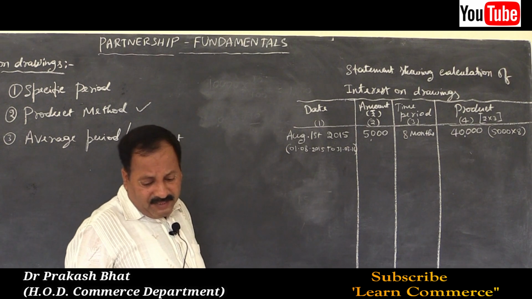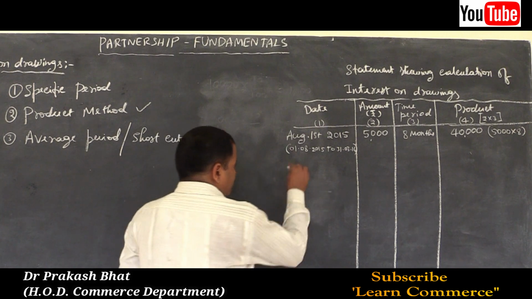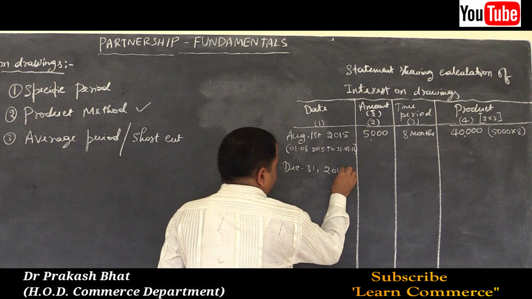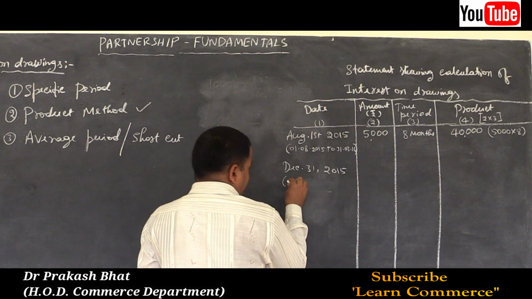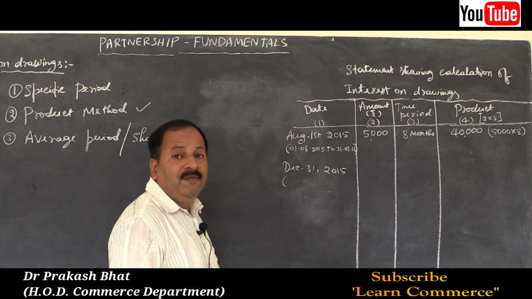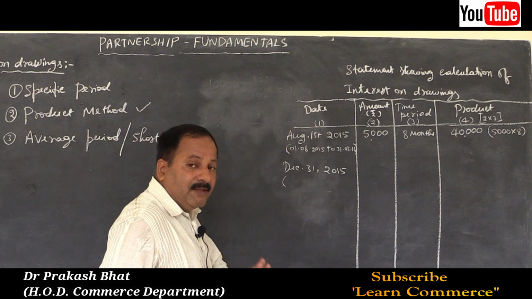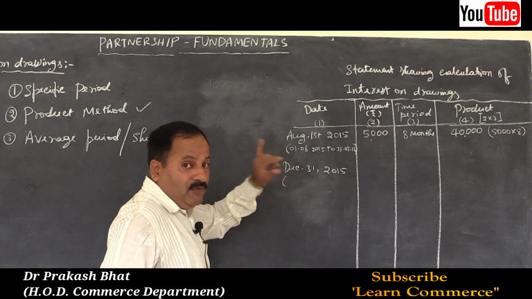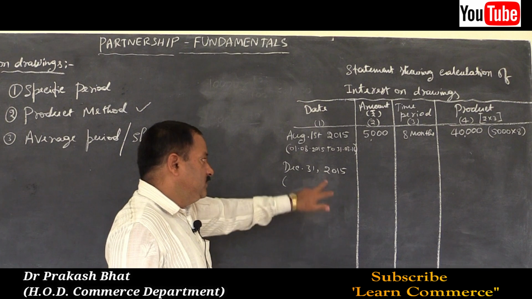Then, second withdrawal was on 31st December 2015. So write here from 31st December 2015. The month is done. December month ended, so don't count December month. Students, when they see December, will start counting from December. Then they will go wrong. 1 month will be added extra, so your answer will be wrong.